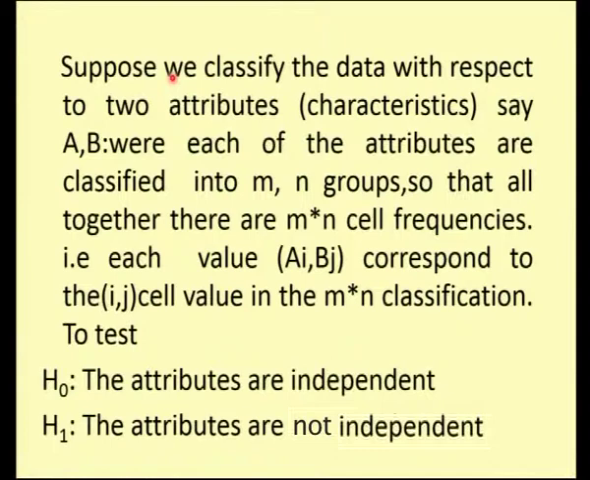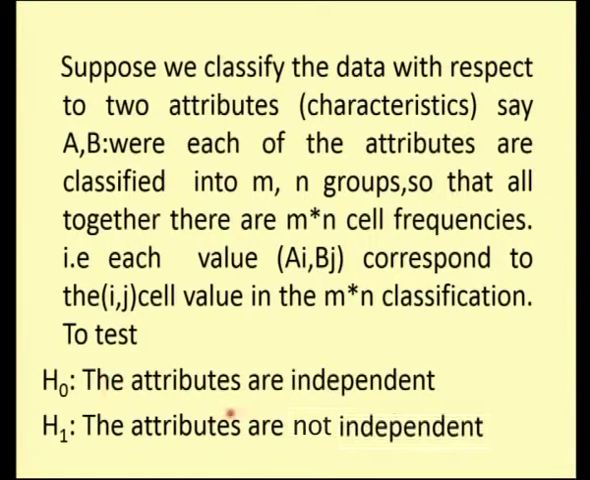So, we will see an illustration. Suppose we classify the data with respect to two attributes A and B, in which the attributes are classified into M and N groups. So, I have the M by N cell frequencies. As I told you, these cell frequencies will have only the counts or the number of respondents. Here you do not have any other data. I denote AI and BJ as the cell frequencies. For each of my A1 and B1, I have one cell frequency, and for A2 and B2, I have my cell frequency, and this M by N classification I call the contingency table.